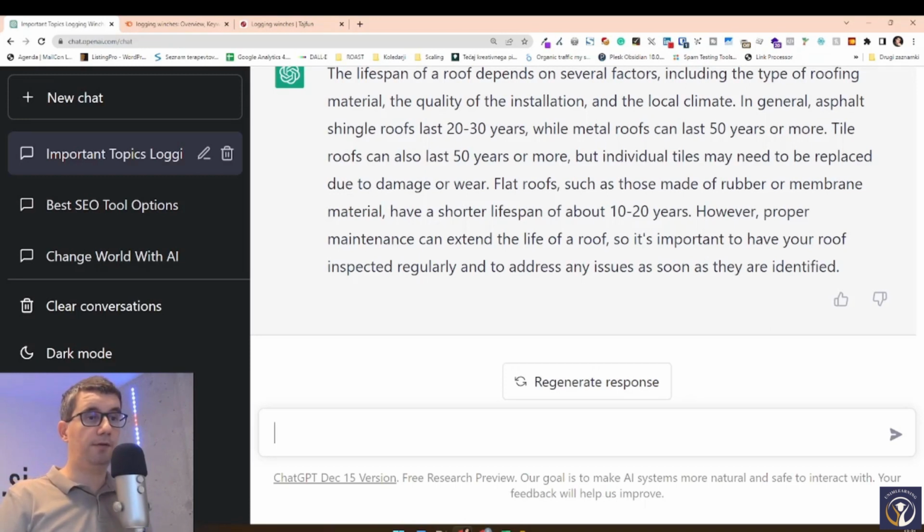So these are all of the different types of keyword research and FAQ research that we can do with ChatGPT, but it can get even more interesting.